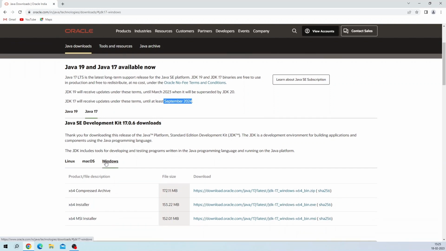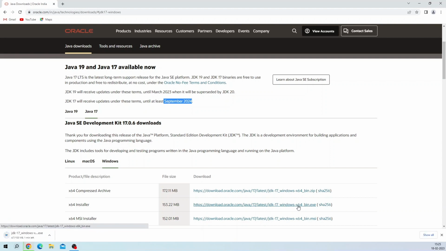So we'll go to Windows, and then what we are going to do is we are going to download the 64-bit installer. Once the download is complete, we shall pick it up and then we shall install.